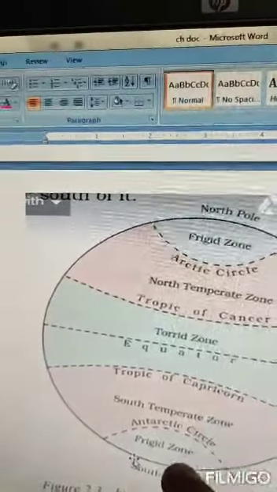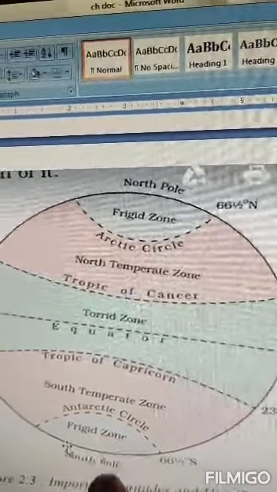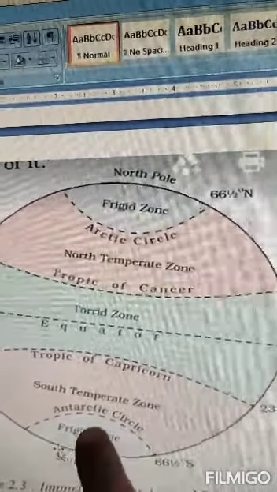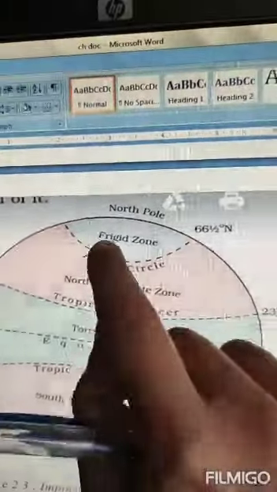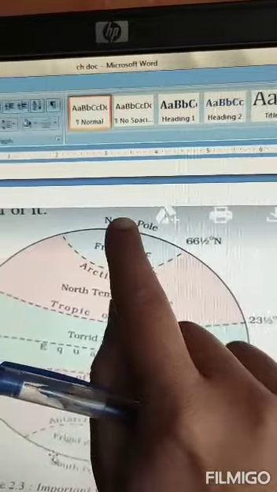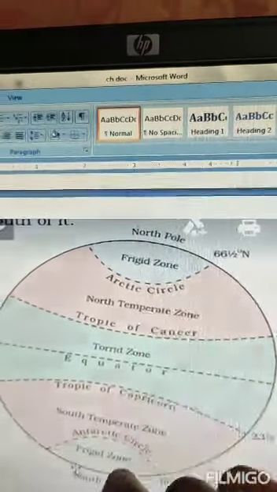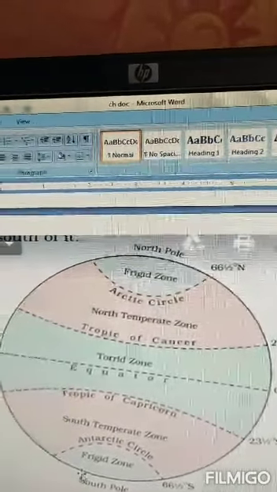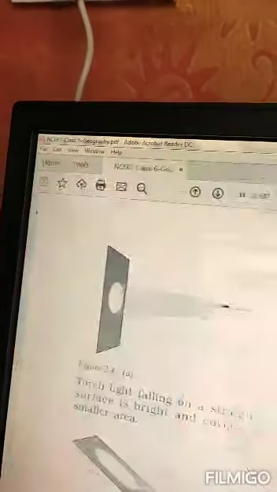Then the third heat zone is the frigid zone. This is the South Frigid Zone, between the South Pole and the Antarctic Circle. This is the North Frigid Zone, between the North Pole and the Arctic Circle. These frigid zones are the coolest ones. Here the heat of the sun is not that much. Why is it so? We'll read further.